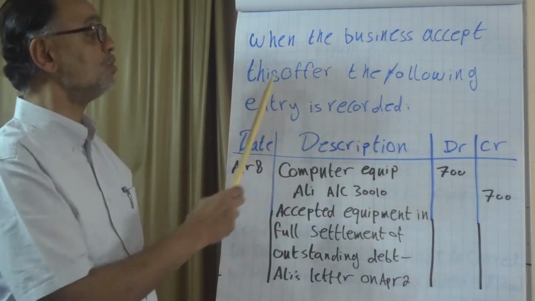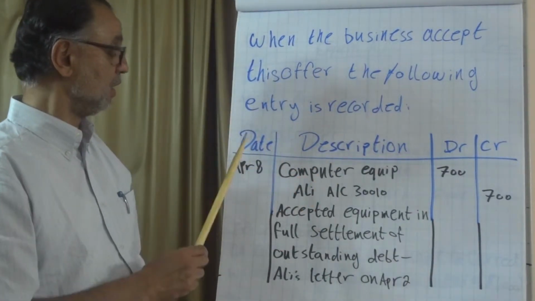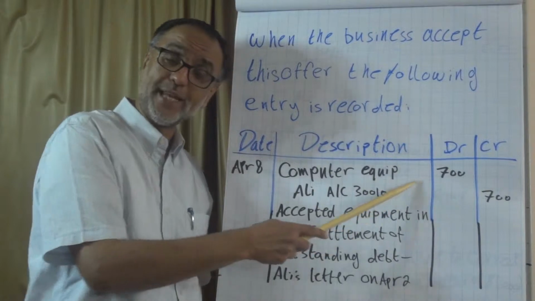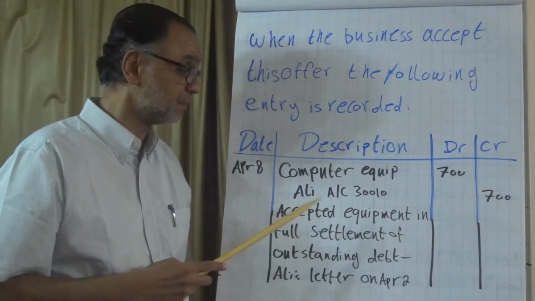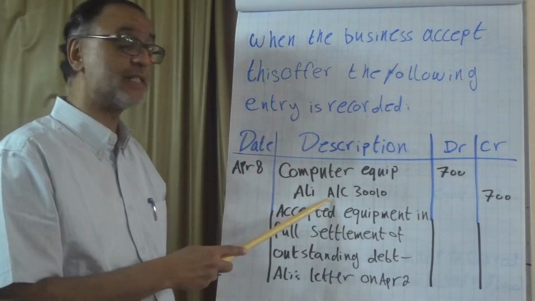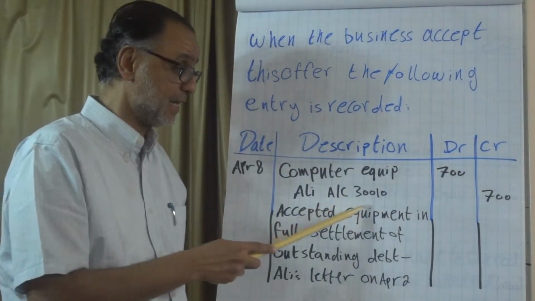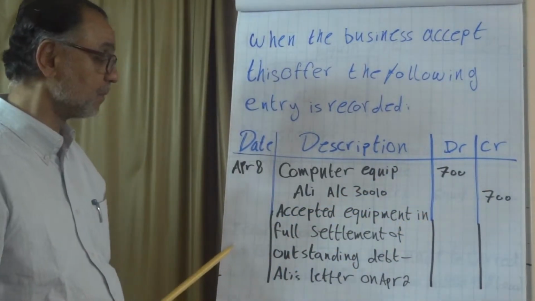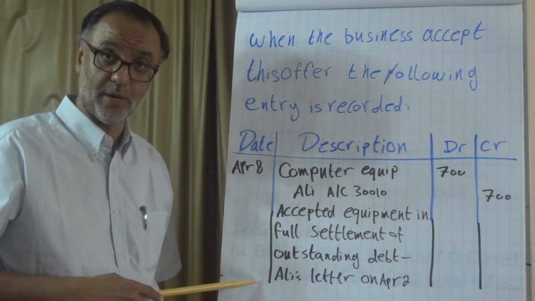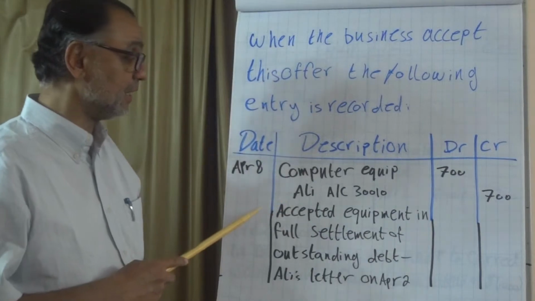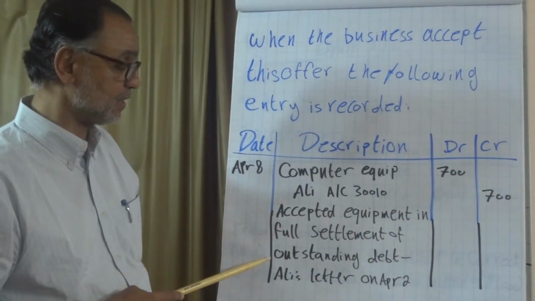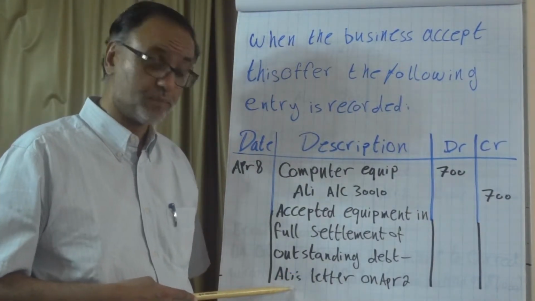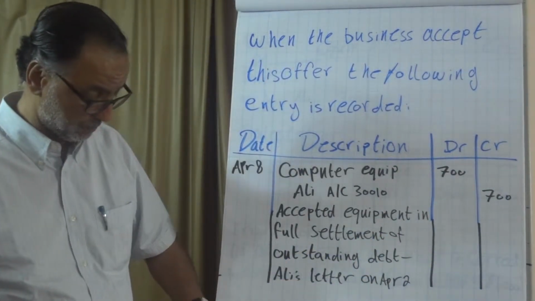When the business accepts this offer, the following entry is recorded. Date is April 8, and computer equipment is debited because we received the computer, and the computer is an asset. And Ali's account is in the sales ledger, and it is a trade receivable, so it should have a number. So it's credited by $700. And the narrative, which is a very important part of any journal entry, says: accepted equipment in full settlement of outstanding debt. And you make reference to the letter that was provided and approved, Ali's letter on April 2.